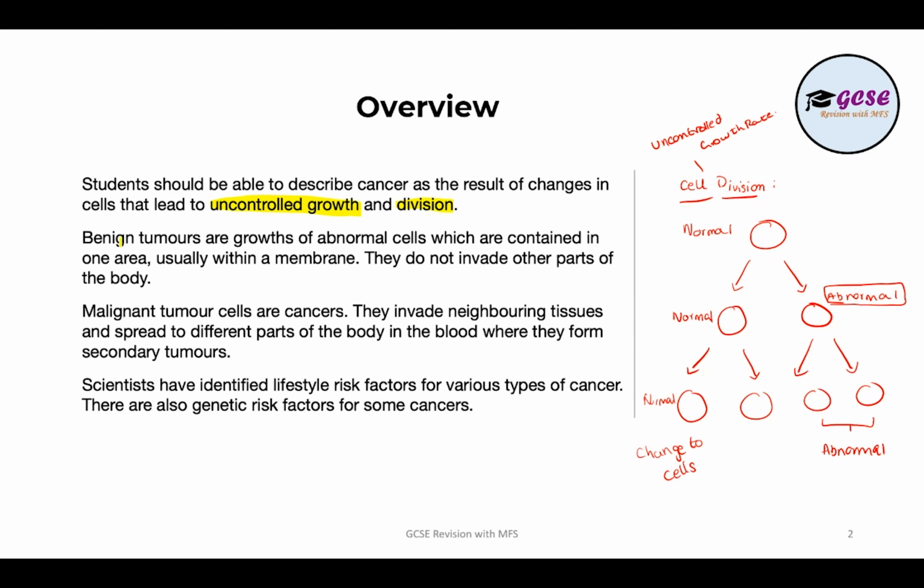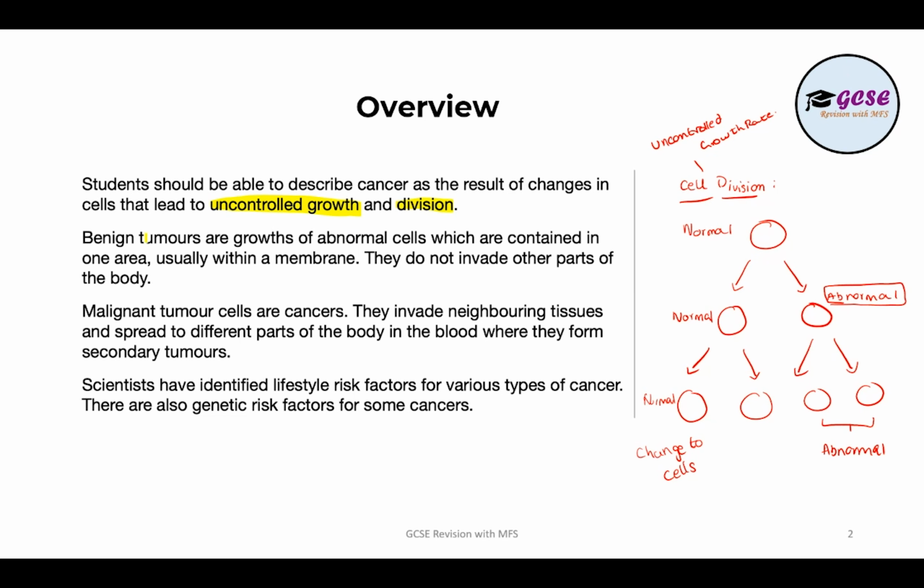Okay, now there are two types of cancers. One is cancerous and it can be fatal, and the other one is not cancerous, so it won't likely be fatal. Now cancer is caused by a tumor.